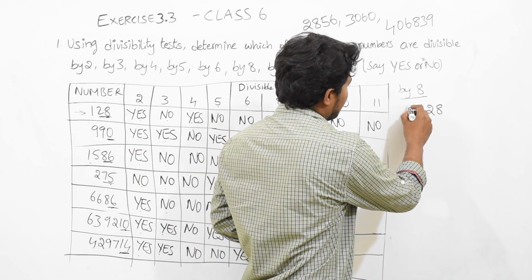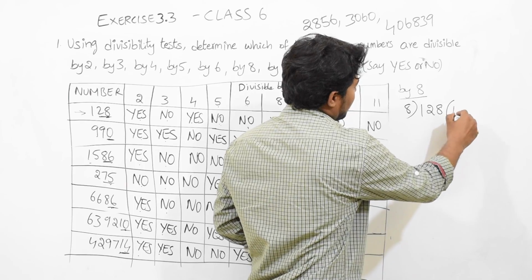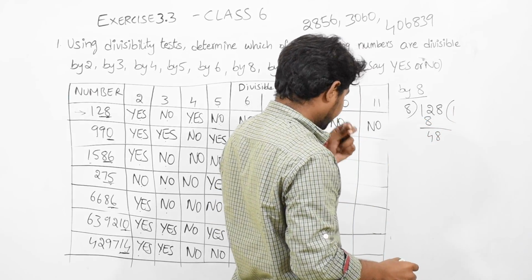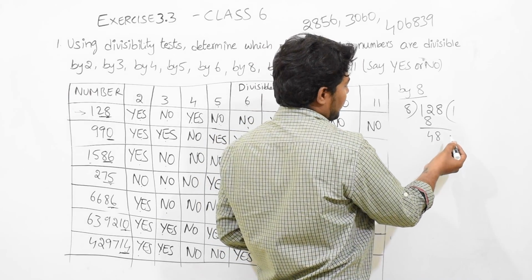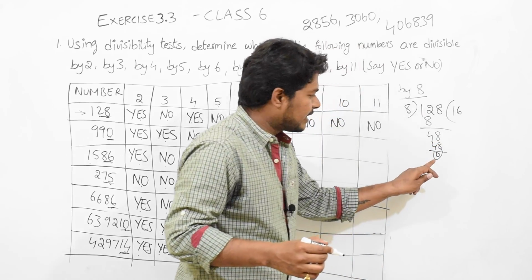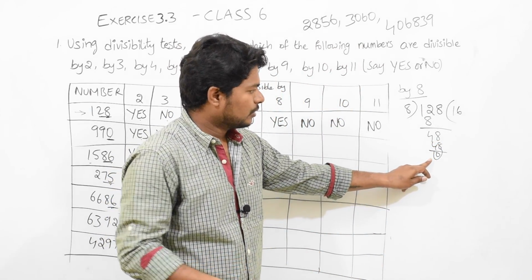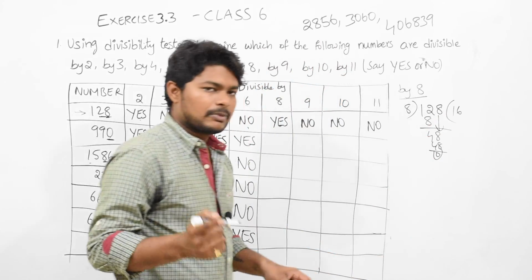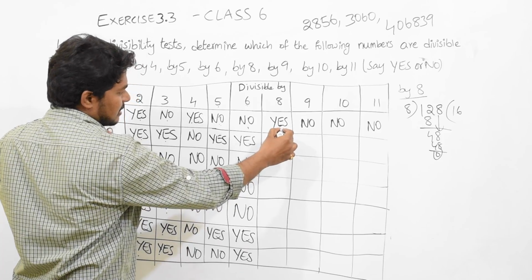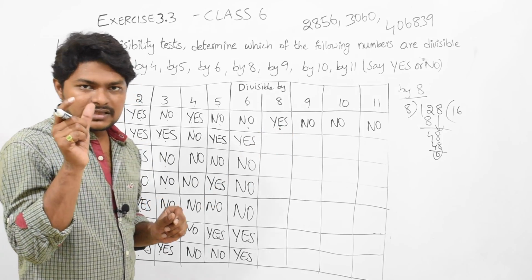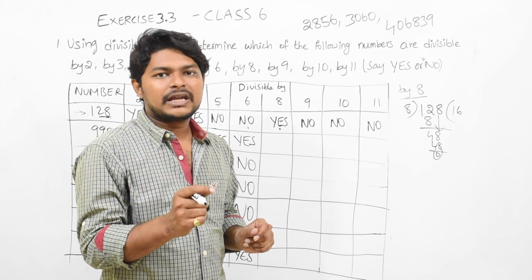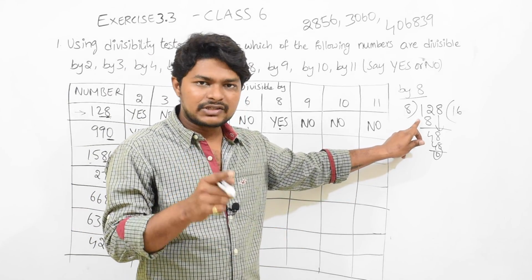Divide the number by 8. 8 ones are 8. Now 4, 8. 8 5s are 40, 8 6s are 48. If it is leaving remainder 0, then we can say it is divisible by 8. So that is why, for divisible by 8 here, it is written yes. When the last 3 digits of a number are divided by 8 and leave remainder 0, then we can say that it is divisible by 8.